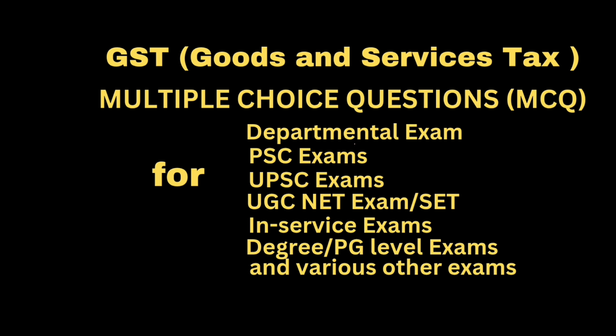Question, a voluntarily registered person's registration can be cancelled if the person does not start business within. Answer, 6 months from the date of registration.